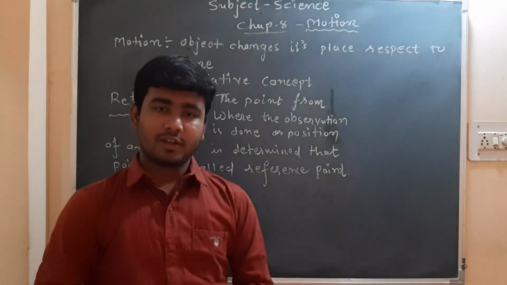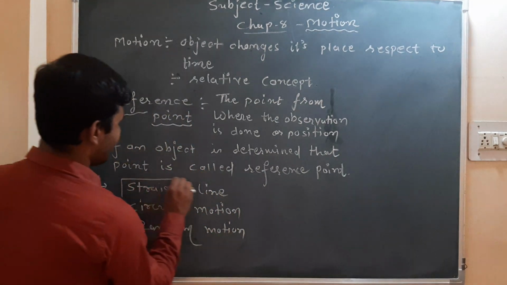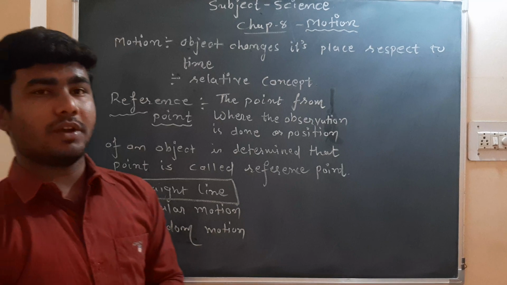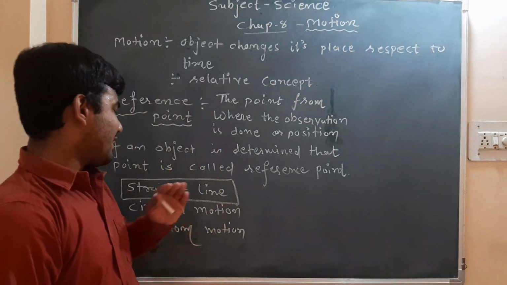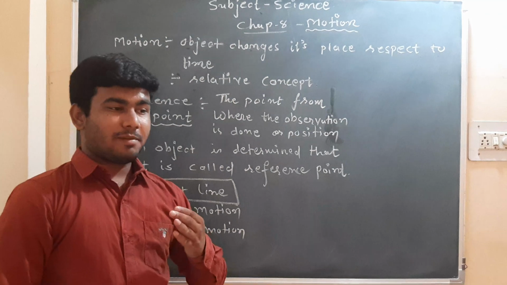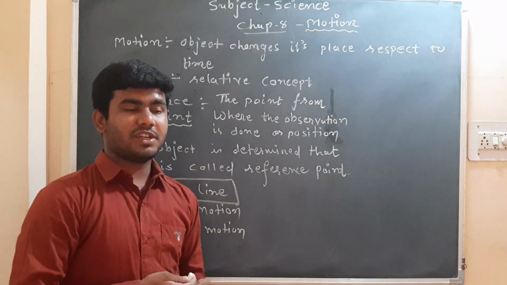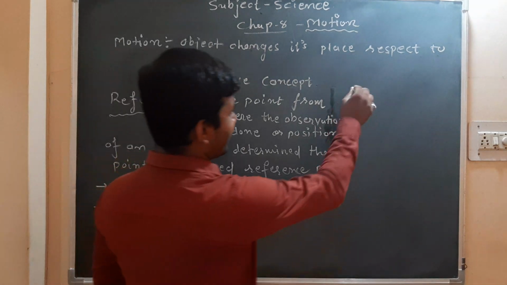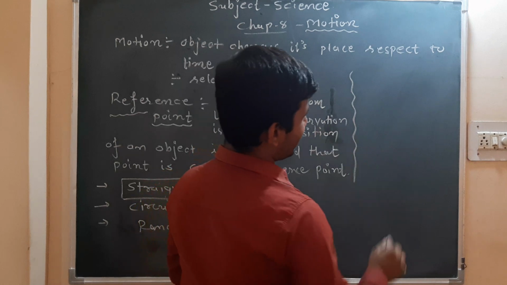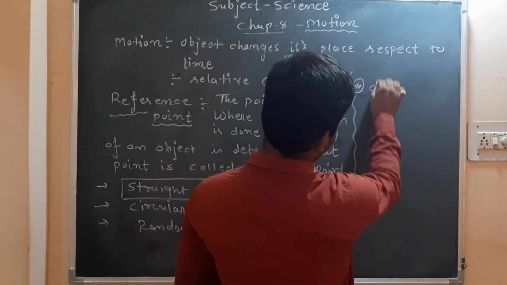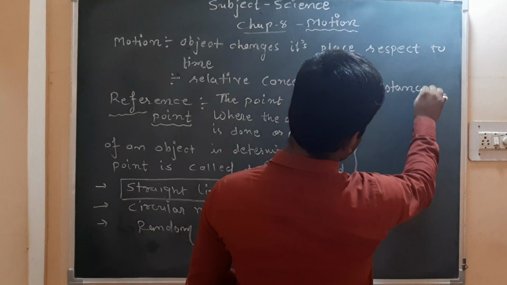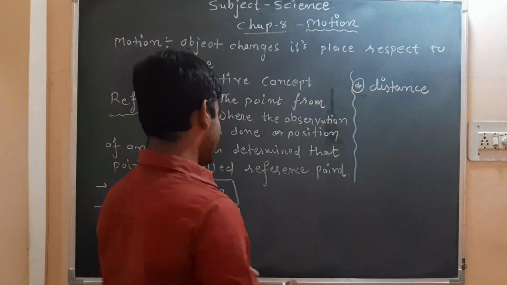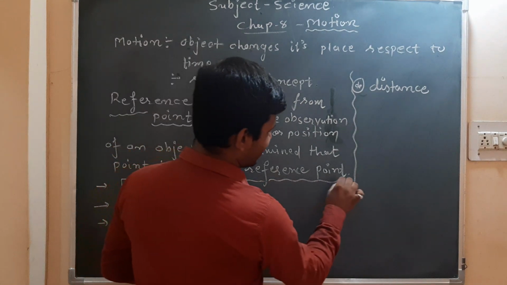In this particular chapter, we are going to discuss only motion in a straight line. For describing motion in a straight line, different types of observations are done. From those observations, we have to calculate different sums and solve different problems, right? Before that we will require another two concepts. First is the concept of distance, and second is the concept of displacement.